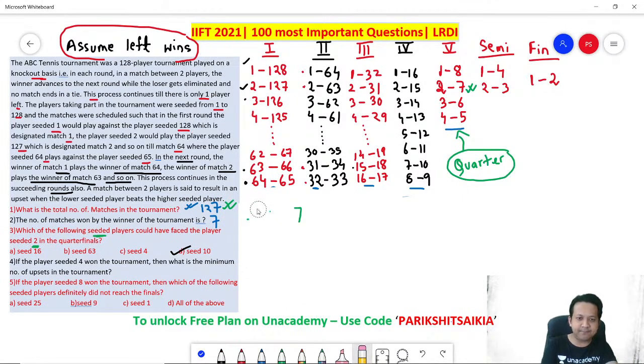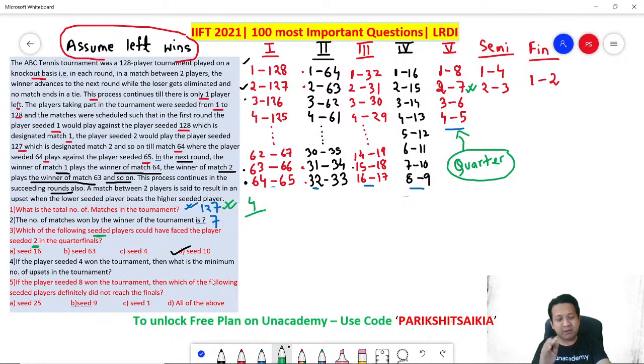Number 4. Okay. If the player seeded 4 won the tournaments, then what is the minimum number of upsets in the tournament? Remember, there are always answer options. I have removed the answer options, but the answer options will always be there in your IIFT exam. If the player seeded 4 is winning, minimum number of upsets in the tournament.